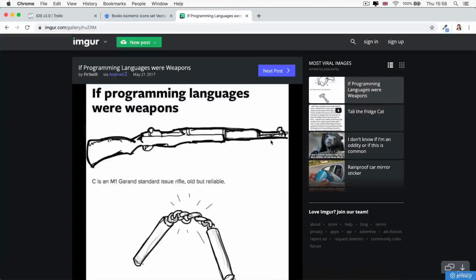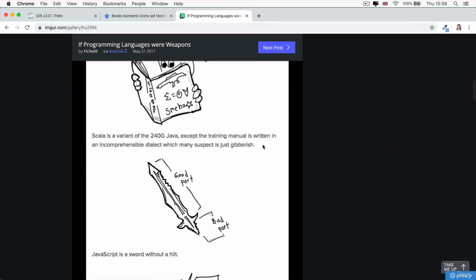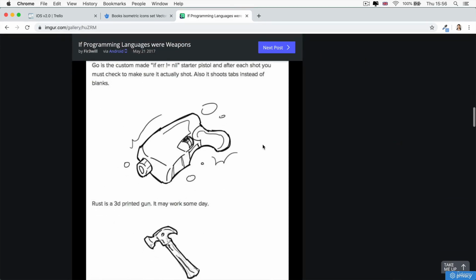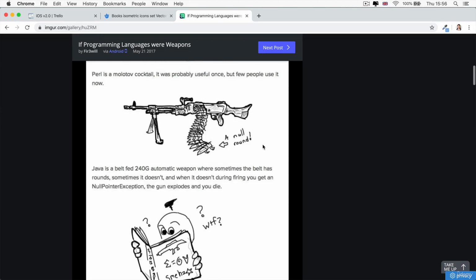Now, there's a really fun comic that somebody once made on if programming languages were weapons. And one of the biggest problems with a lot of older languages, like Java, is this idea of a null pointer exception. So this is essentially the same as what we've been talking about.